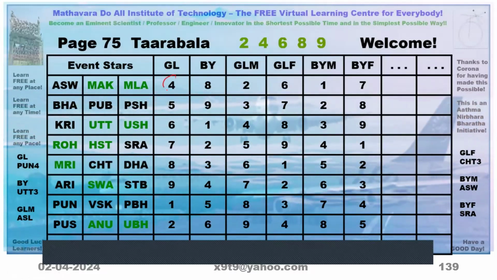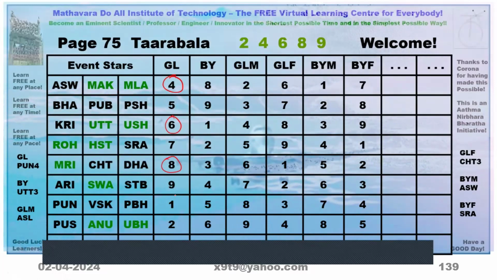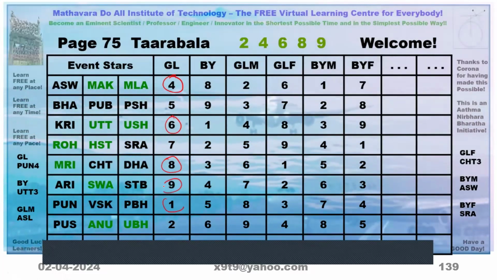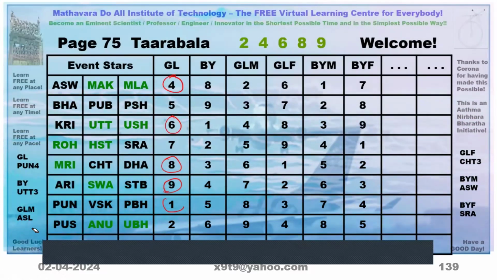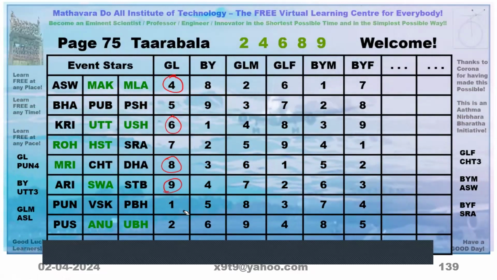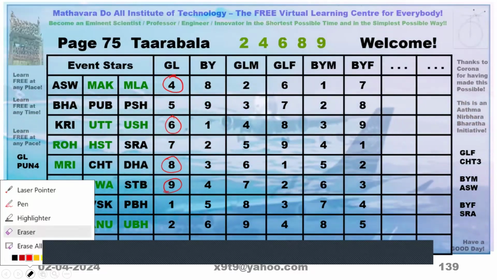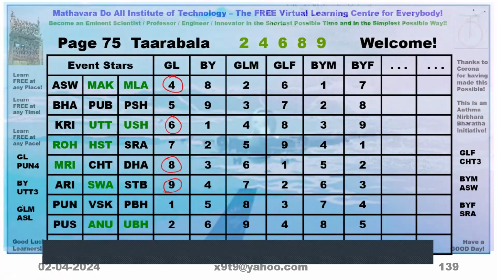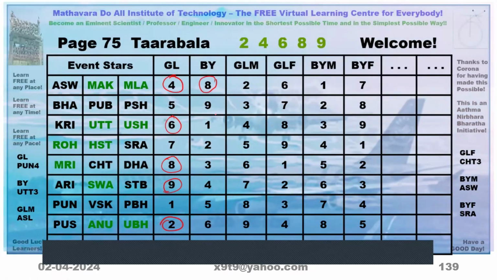Where do you get this 2, 4, 6, 8, 9, sir? It is for determining Tarabala. That means that day it should be good for us. So all the 2, 4, 6, 8, 9 you circle.